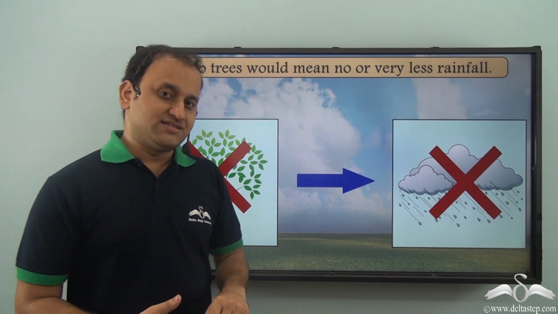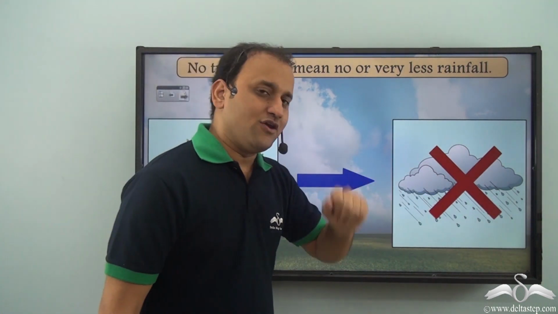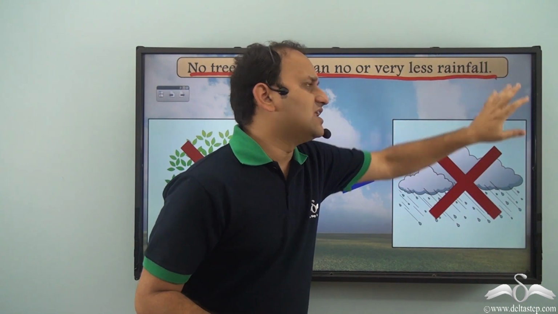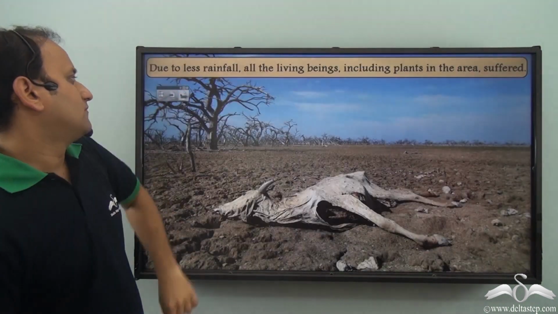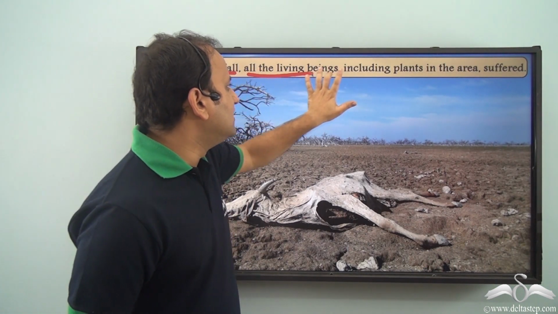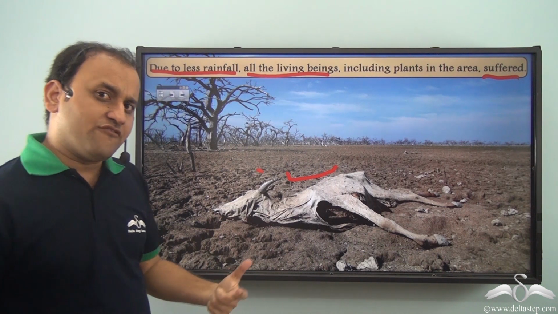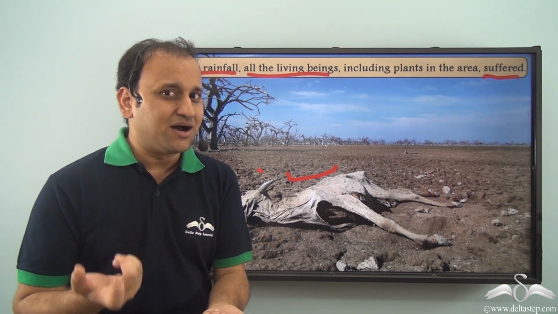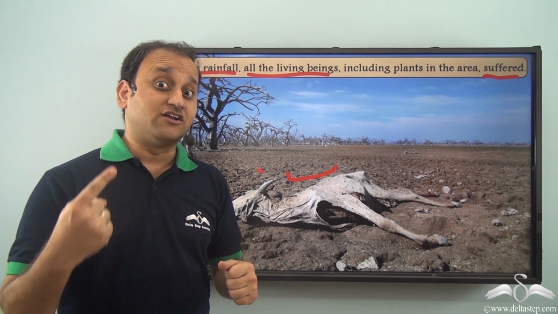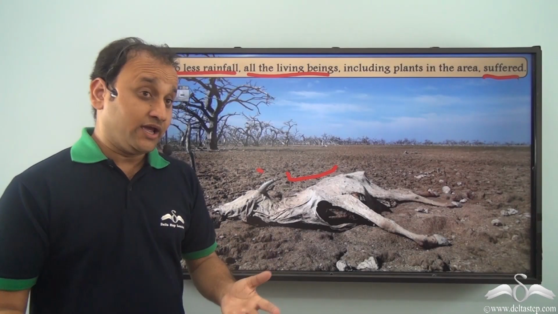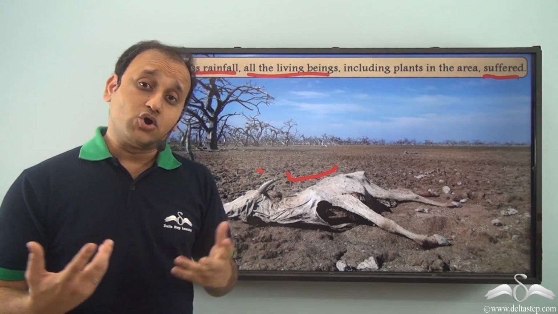And when there are no trees, what will happen? Well, rainfall would get affected in the area. So no trees would mean no or very less rainfall in the area. And what would happen because of that? Well, due to less rainfall, all the living beings, including plants in the area, suffered. So you see, because of the forest fire, that is burning of forest due to fire, which is an abiotic component of the environment, all the different components of the environment got affected and everybody suffered, including all the other trees in the area.